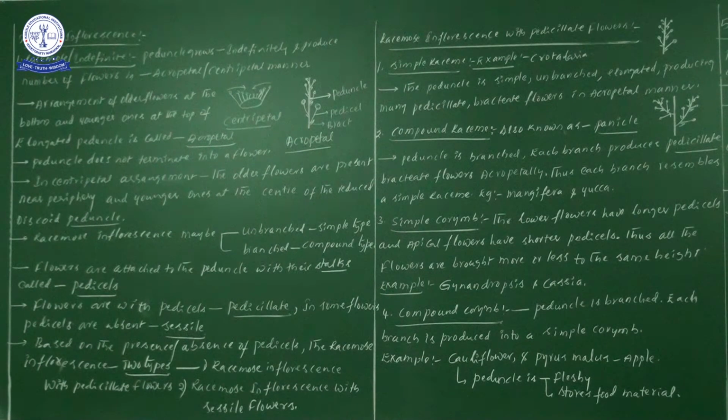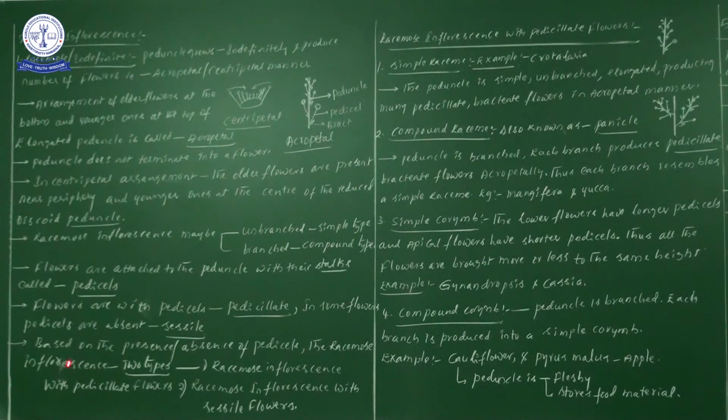If the pedicel is absent, the flower is sessile. Don't forget, until the completion of botany this information is important. If the pedicel is present, it is a pedicellate flower; if absent, a sessile flower.